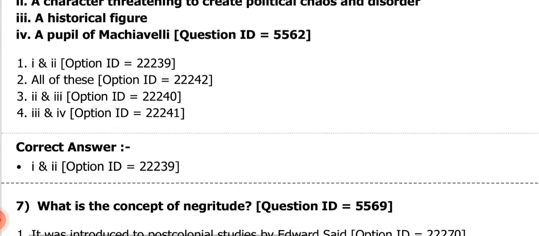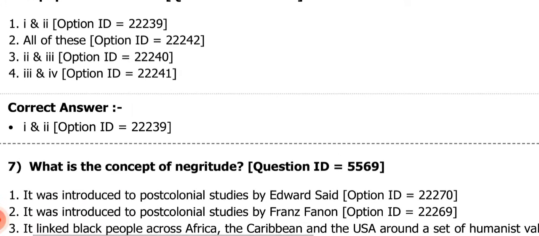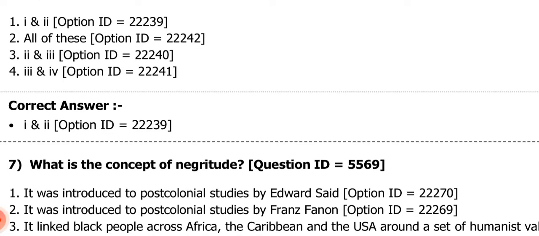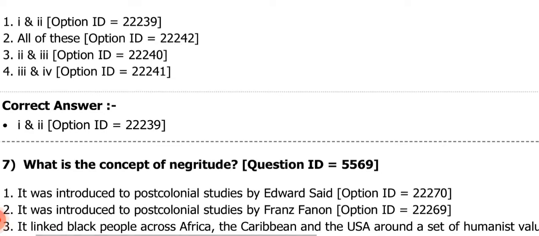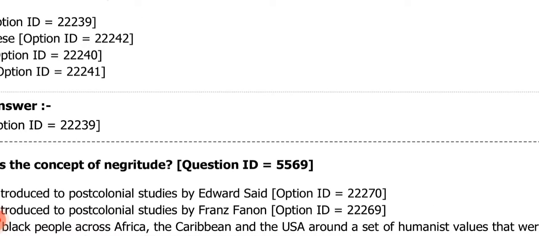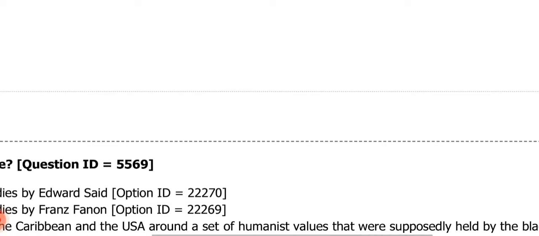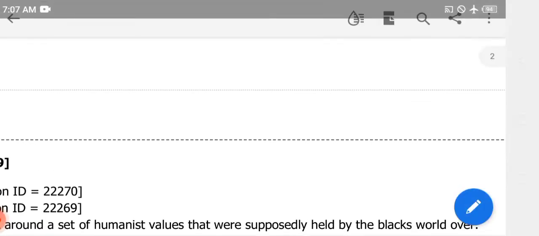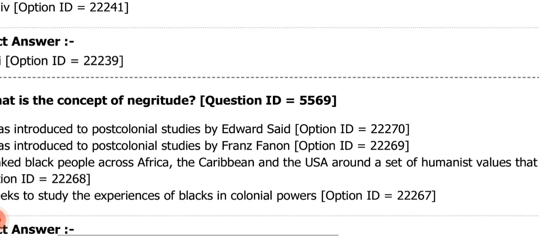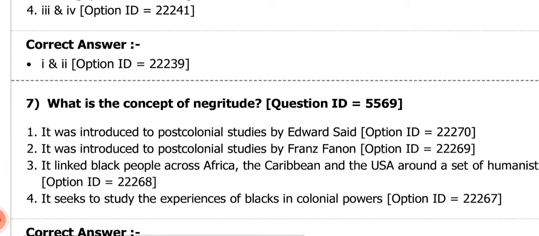Next question. What is the concept of negritude? Number 1 is saying it was introduced to postcolonial studies by Edward Said. Number 2 is saying it was introduced to postcolonial studies by Frantz Fanon. Number 3, it linked black people across Africa, the Caribbean and the USA around a set of humanist values that were supposedly held by the blacks the world over. Number 4 is saying it seeks to study the experiences of blacks in colonial powers.